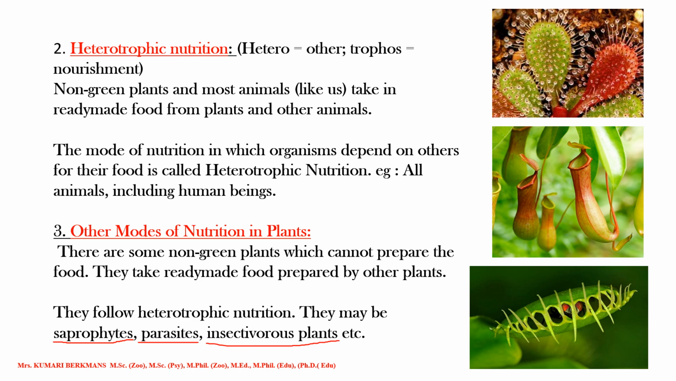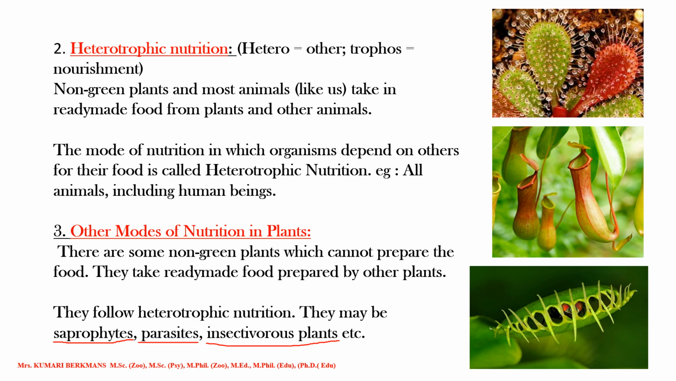What you are seeing here are the insectivorous plants. This is called Nepenthes. Here it's a flask-like structure, with a liquid at the bottom. When an insect comes and sits on it, it thinks it is honey and enters, and immediately the lid closes. There are digestive juices, so the insect is digested and the plant absorbs it. This is also an insectivorous plant, and this also. You can see the insect trapped inside.